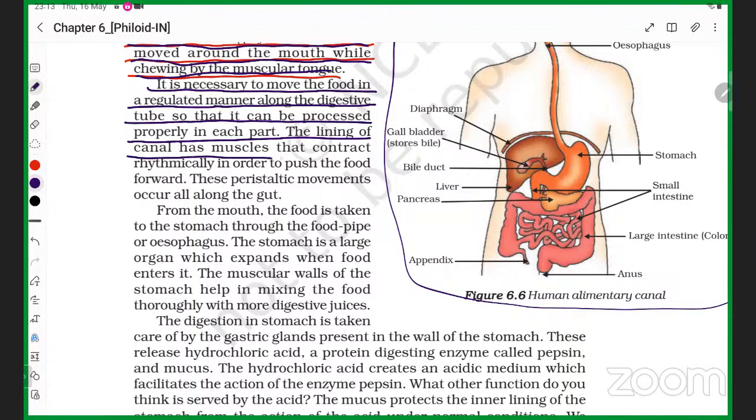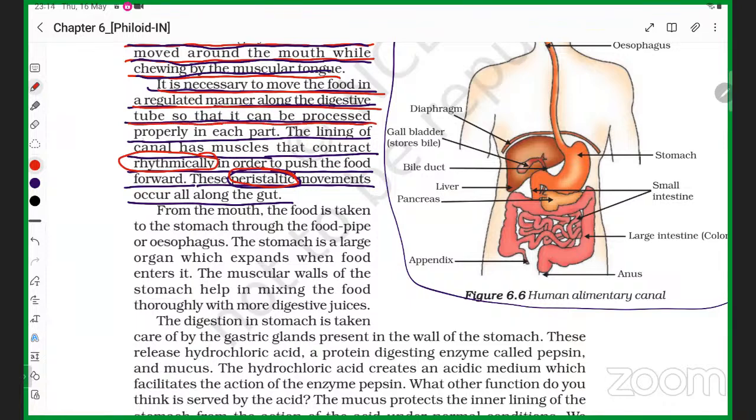The lining of the canal has muscles that contract rhythmically in order to push the food forward. This peristaltic movement occurs all along the gut. So, what type of movement is taking place, students? The movement is called peristaltic movement. This is the peristaltic movement, and it is a rhythmic movement, students. What this movement is doing is moving the food in a regulated manner along the digestive tube so that it can be processed properly in each part.